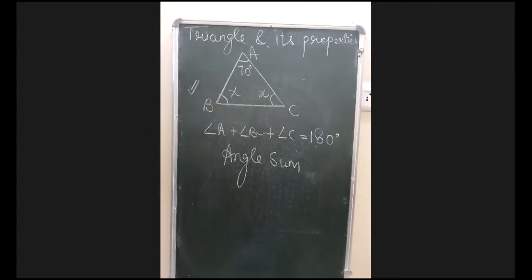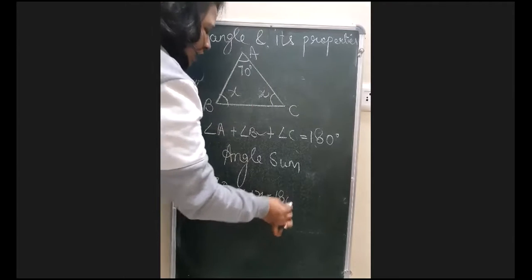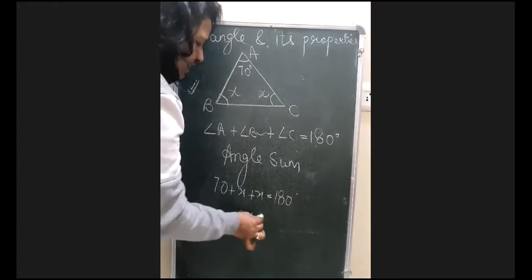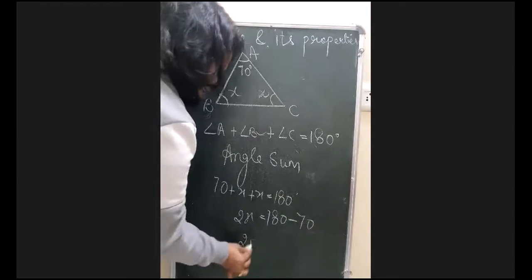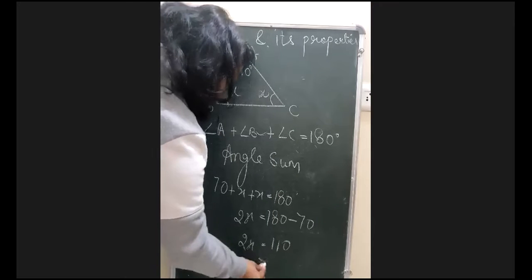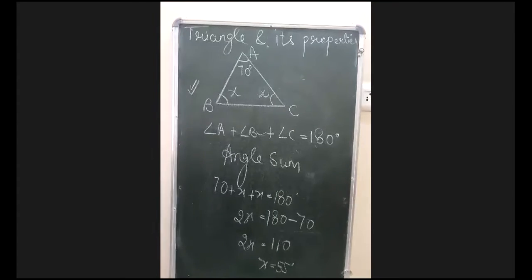If base angles are equal, it will give you 70 plus x is equal to 180 degrees, which will give us 2x is equal to 180 minus 70, which will give us 2x is equal to 110 and x is equal to 55 degrees, which is done, and I have got answers from many of the students right now.